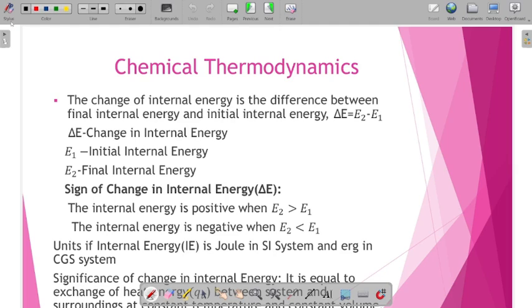So what is the significance of internal energy?